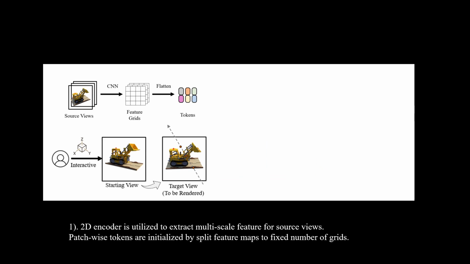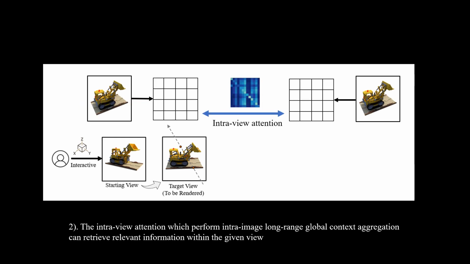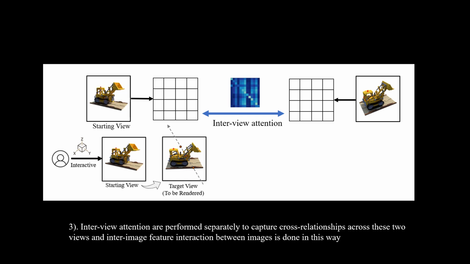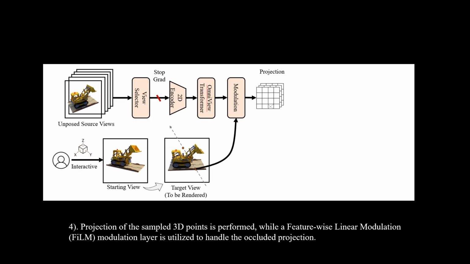We therefore propose to extract multi-scale 2D features from the source view images, and tokenize each view by subdividing it into M by M patch grids. Having these tokenized patches, we propose intra-view attention, which performs intra-image long-range global context aggregation to retrieve relevant information within the given view. Then, akin to the class token in Vision Transformer, we propose inter-view attention, performed separately to capture cross-relationships across these two views, and inter-image feature interaction between images toward the starting view is done in this way. We then project the sampled 3D points onto the starting view, ensuring an efficient implementation regardless of the number of source views used.